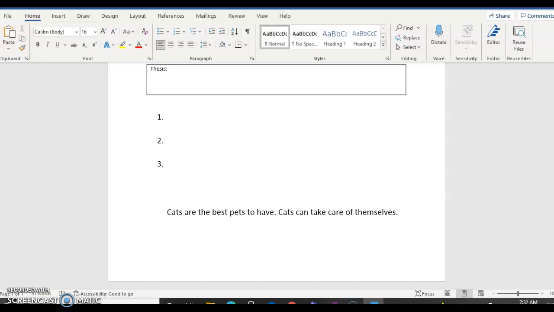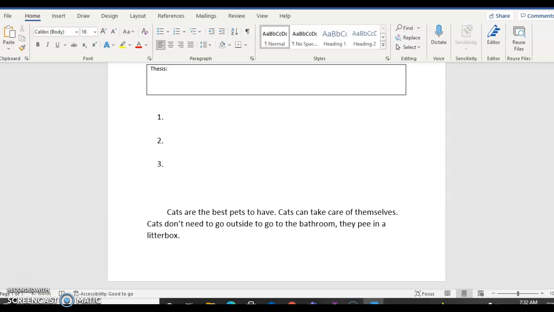So we did work on that last week, but it was a paper copy, so you may not remember what you said. I will try and take a picture of it and upload it. So I would think of some specific examples of when cats can take care of themselves. So cats don't need to go outside to go to the bathroom. They pee in a litter box. Okay, so that's one example.